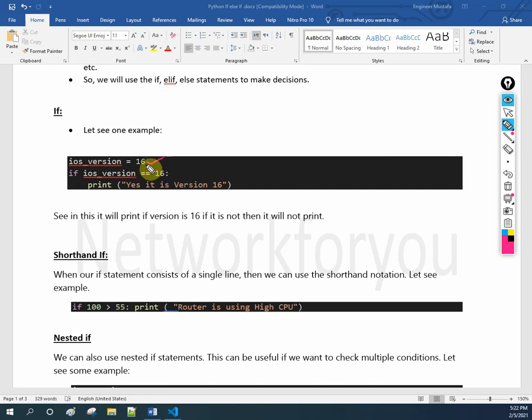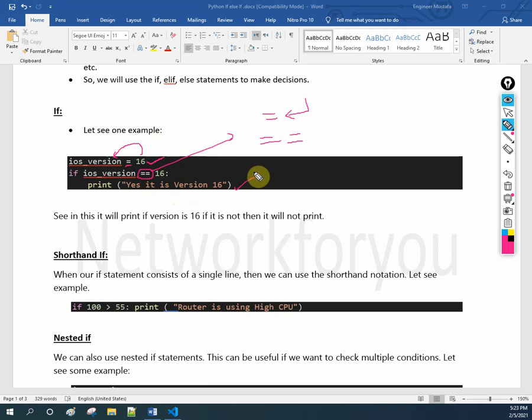So the next thing I am saying here, if this variable is double is equal to, see here, this is the double is equal to. Before, we learned single is equal to is used to assign the value, and double is equal to is used to compare the value. So here I use single, meaning I am assigning the value, I am putting 16 into this variable. But here I am checking with double is equal to, meaning I am comparing, checking whether this variable is equal to 16 or not. I am saying if it is 16, then print yes, it is a version of 16.